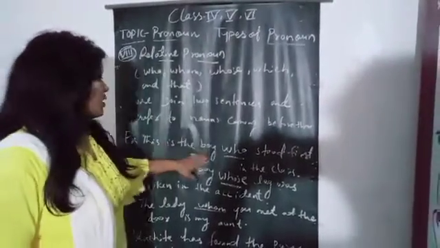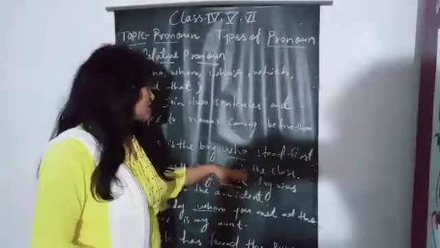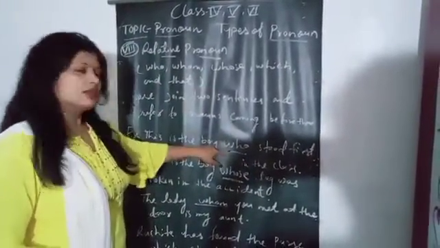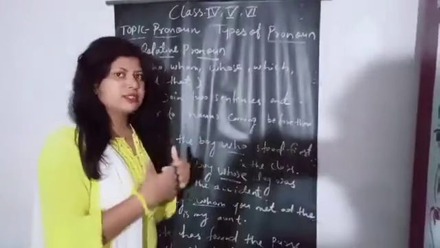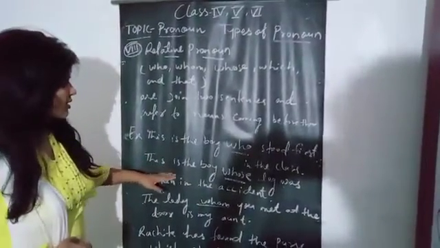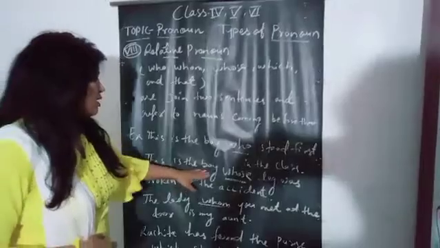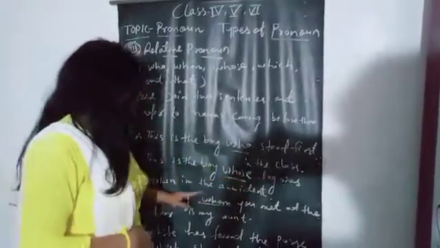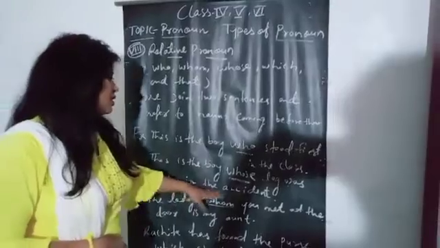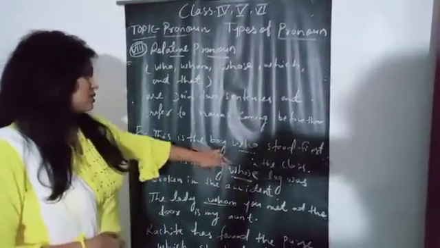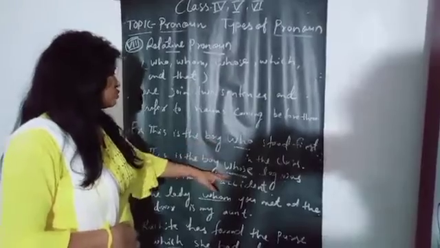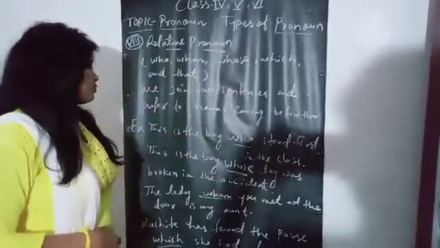Here are examples of relative pronouns. This is the boy who stood first in the class. In this sentence, who is a relative pronoun because it joins two sentences. Now the next example. This is the boy whose leg was broken in the accident. Here two sentences are joined. Whose is a relative pronoun.